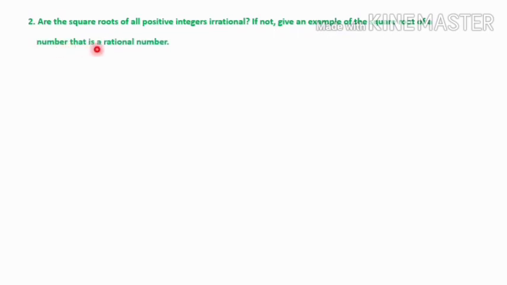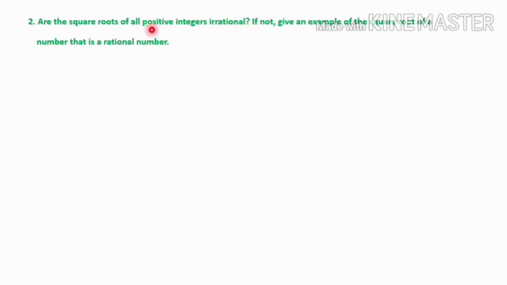Next, we shall discuss question number 2 of exercise 1.2. Are the square roots of all positive integers irrational? If not, give an example of the square root of a number that is a rational number. In the first part of the question, are the square roots of all positive integers irrational? Positive integers means 1, 2, 3, 4, etc. Irrational numbers examples: root 2, root 3, root 5 and so on.